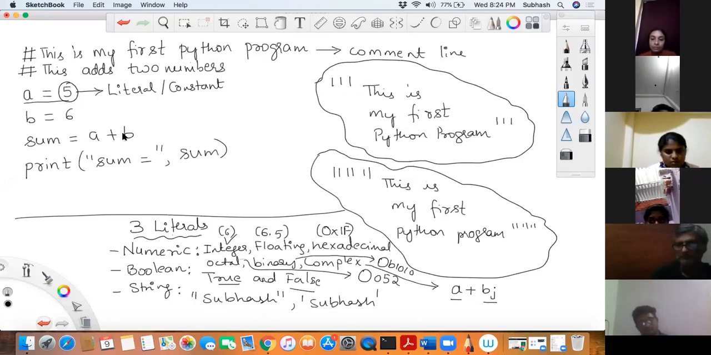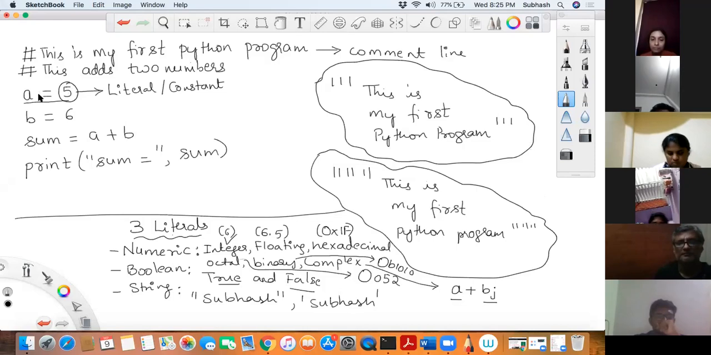The right-hand side will always be a literal. Literals will not be on the left-hand side. Always on the right-hand side there would be a literal. Did you get this or not? If you got it, just say yes so that I can proceed further with the next one. Everyone okay? Cool.